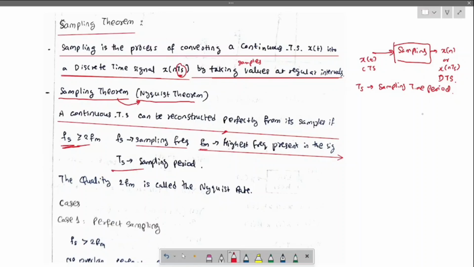Ts is the sampling period we just discussed. The quantity 2fm is called the Nyquist rate.